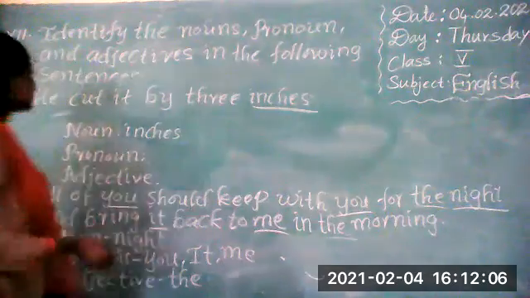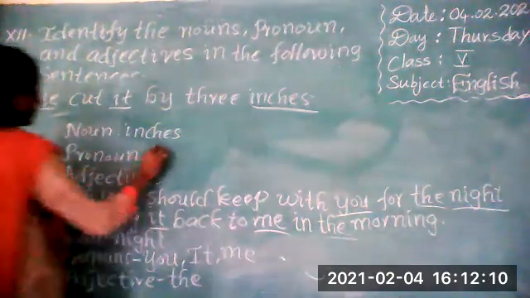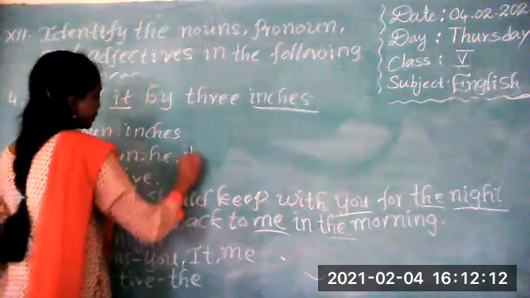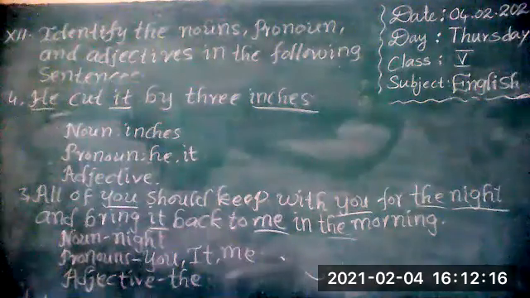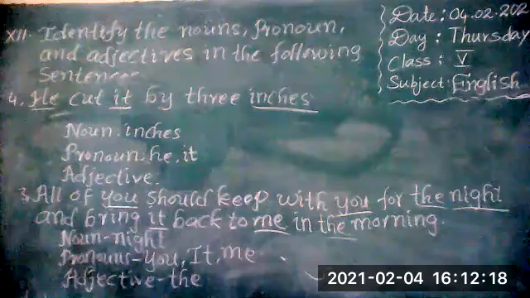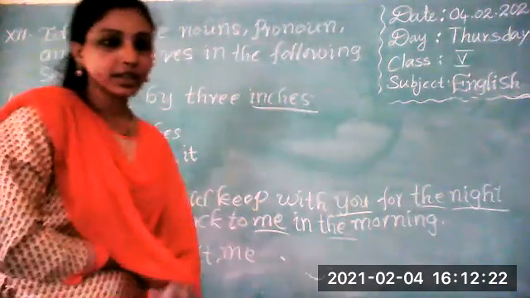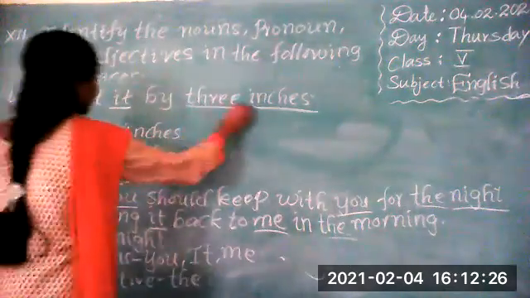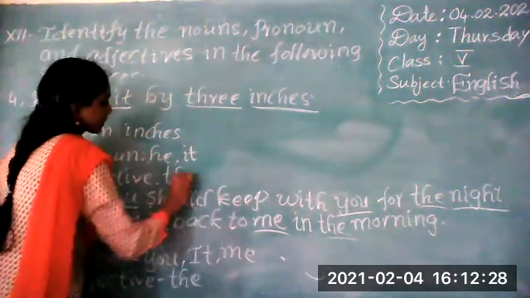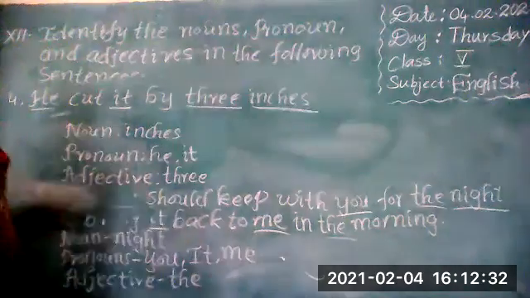So what are the pronouns here? He, it. He, it are the pronouns. So can you say what the adjectives are here? One first. Yeah. Okay. Three. Three. Cut it by 3 inches. Right.